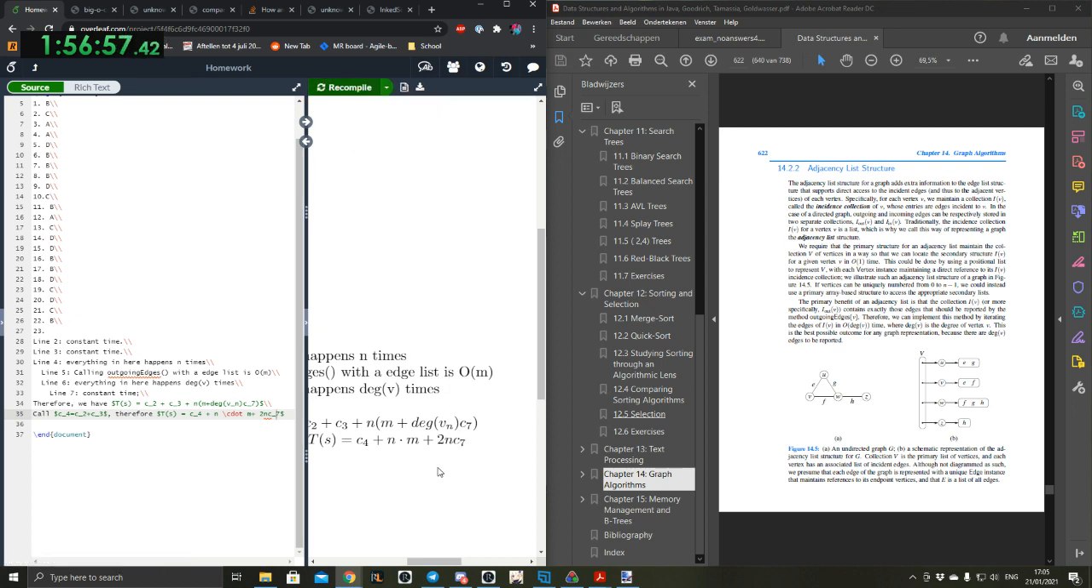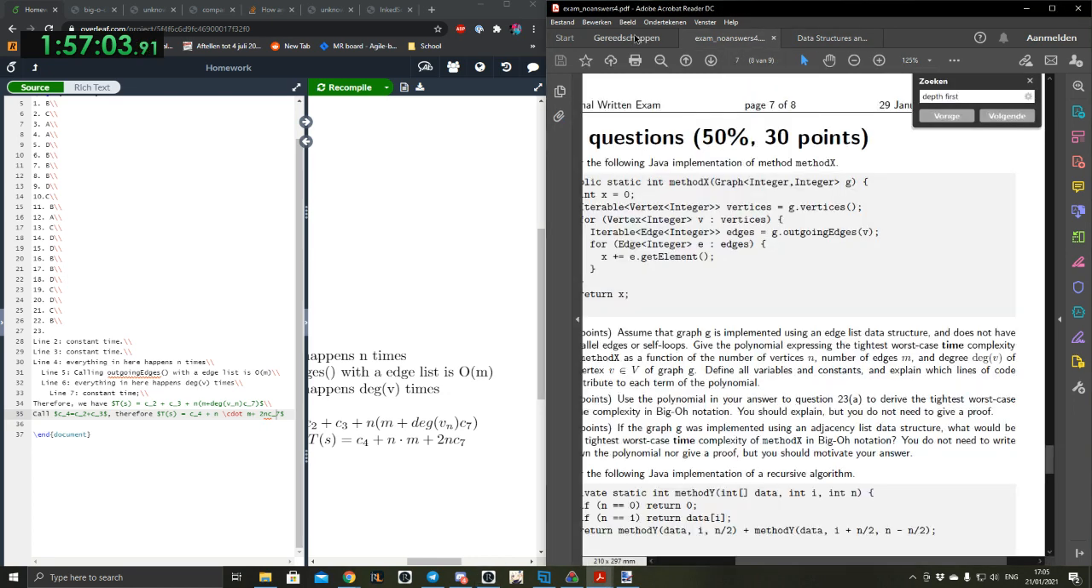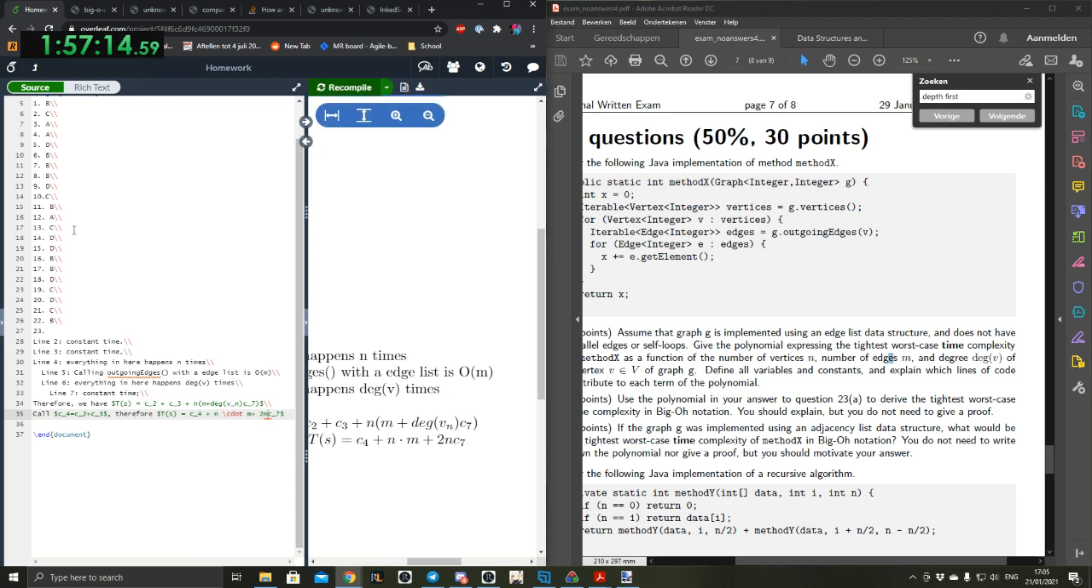Is that 2n or 2m? Sorry, n, 2n, the amount of edges. Or it's edges, so it's going to be 2m. No, n is vertices, we want edges. Okay, so it's 2m then. Yeah, because every edge gets counted twice. Okay. So we have c4 plus m plus 2m c to the power 7.